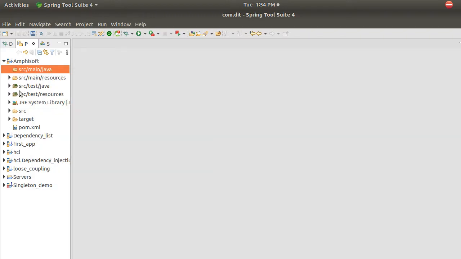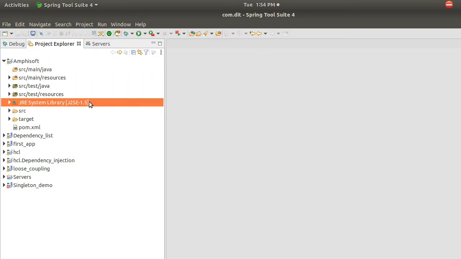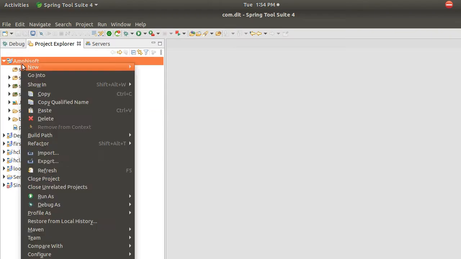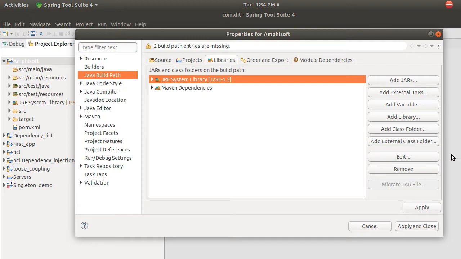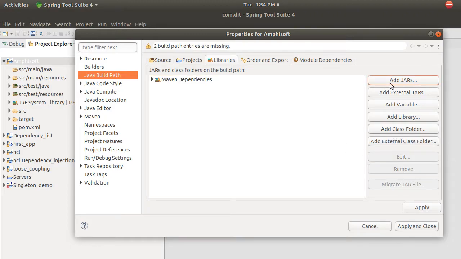And you can see the structure of this. It says there is some JRE added. Obviously JRE should be present, but it is 1.5. The first thing that you should do is go and change it, right? You should have the latest JRE version. So just go and remove this. I don't want this, right?